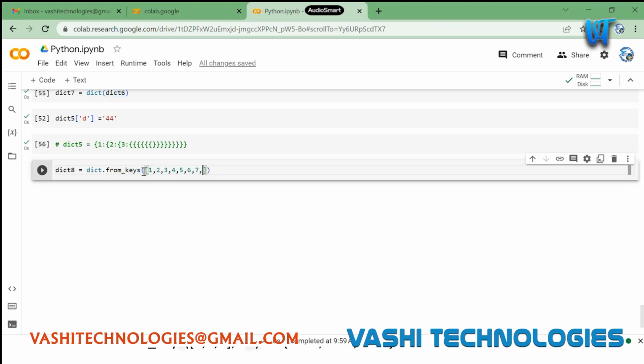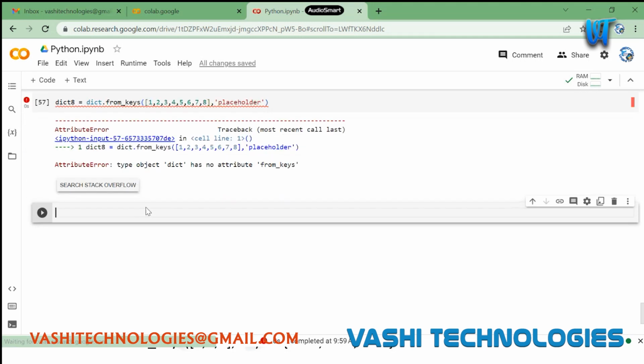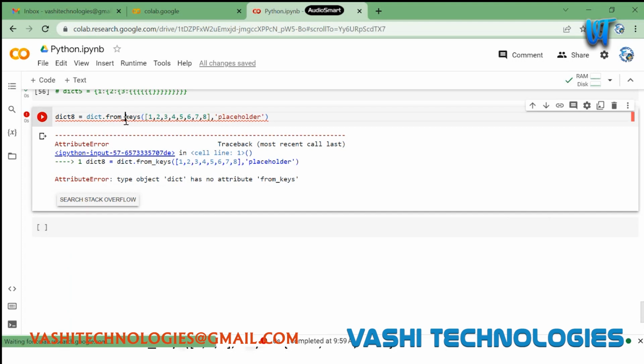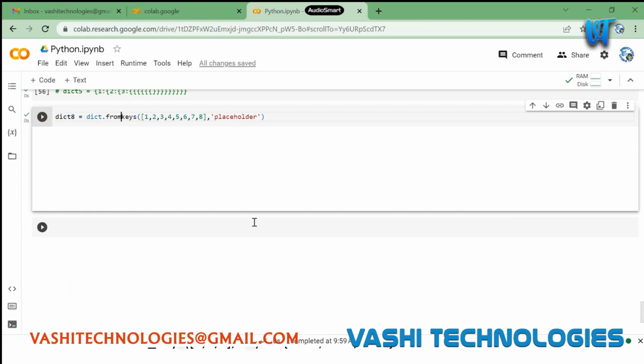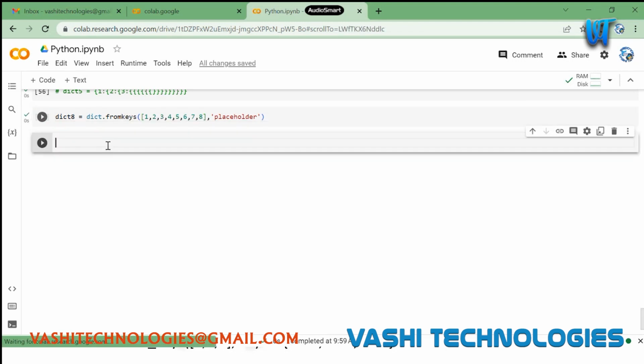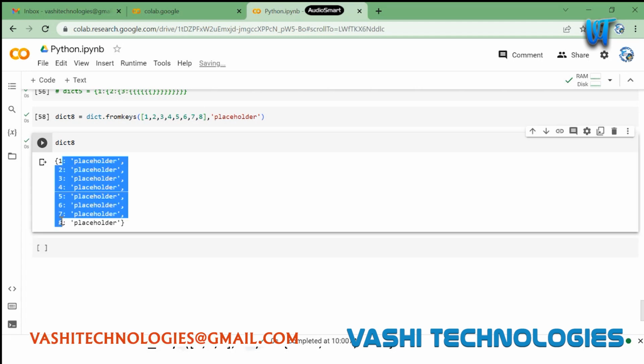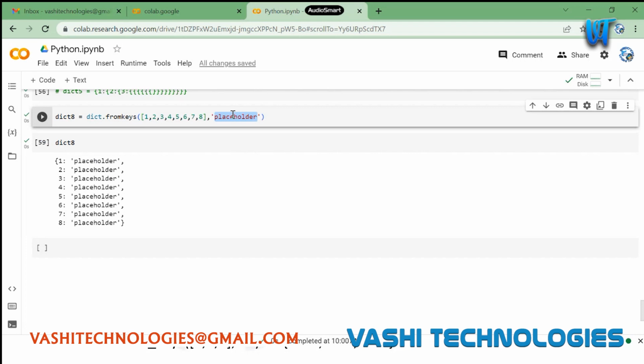5, 6, 7, 8, 9, and I can define one value here, like some placeholder. It's fromkeys, no underscore here. If I try accessing dict8 now, you can see that it has created a dictionary with these keys from 1 to 8 and it has assigned a single value, the placeholder, for this dictionary.